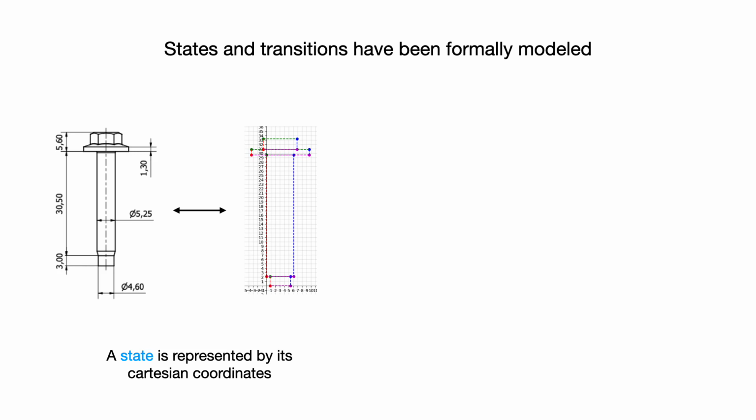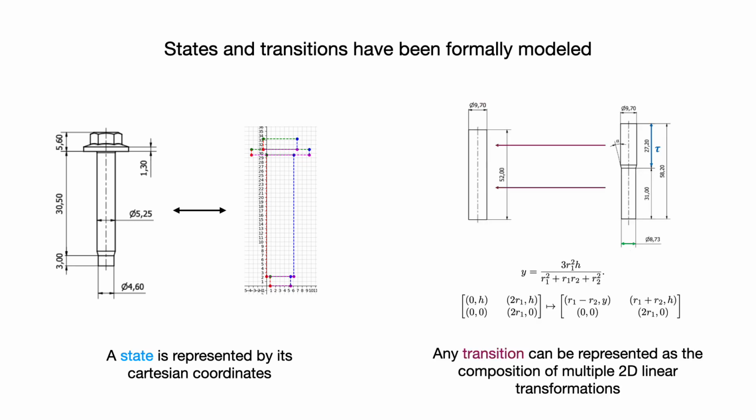Every metal piece, finished or not, can be mapped to the Cartesian plane by means of corner coordinates, as is shown in the figure, while metal deformations can be represented by the composition of parameterized 2D linear transformations. In the figure, we report an example of a rectangle-to-rectangle linear transformation and how it is used to model a free extrusion operation.